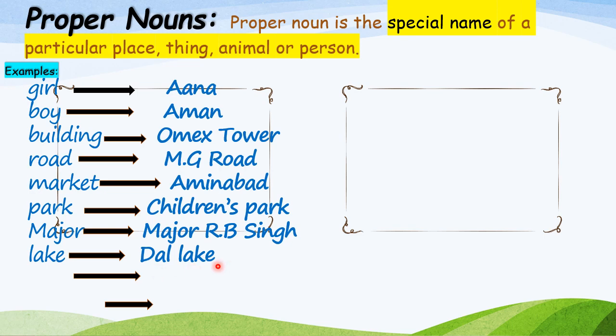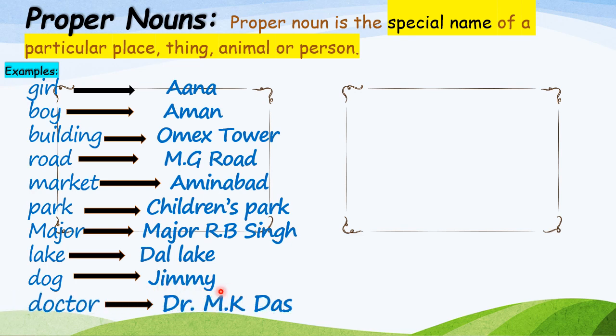Dal Lake. Dog. Jimmy. My dog's name is Jimmy. Doctor. There are a lot of doctors in this world, you know, but I am talking about Dr. M.K. Das. So children, I believe you are clear with common nouns and proper nouns.